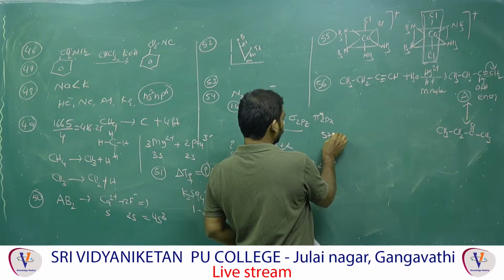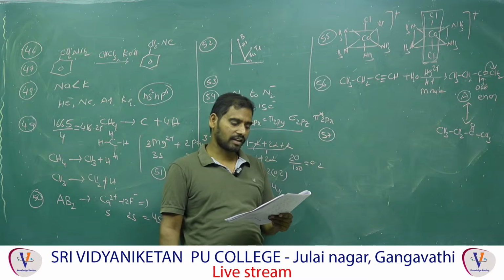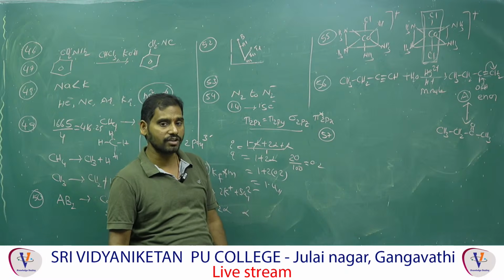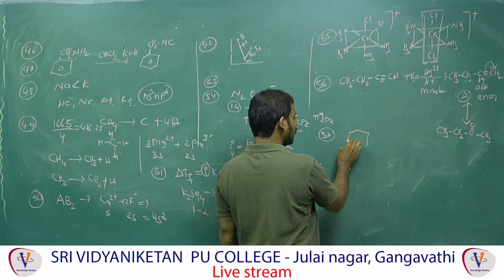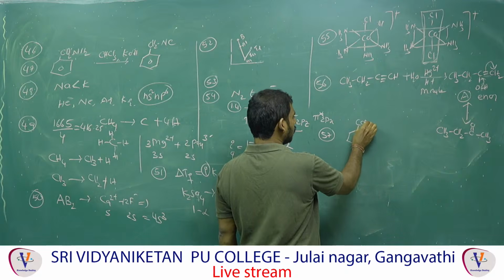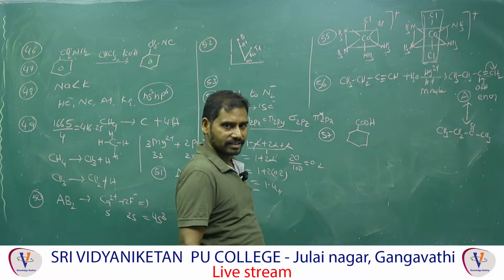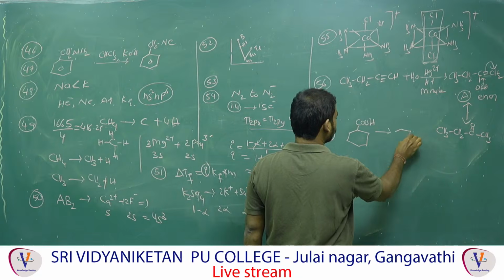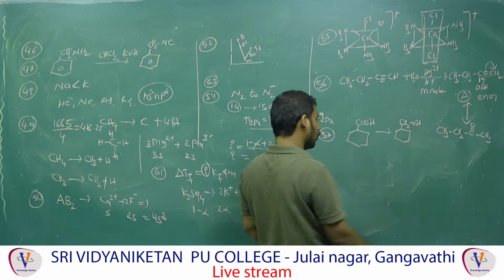Question 57. Carboxylic acid is given first. Carboxylic acid with lithium aluminum hydride followed by hydrolysis. That is called a strong reducing agent. Reducing agents are there. Any functional group, most of them, the acid, ester and aldehyde go to alcohol by reduction. That is a strong reducing agent. This one you know.